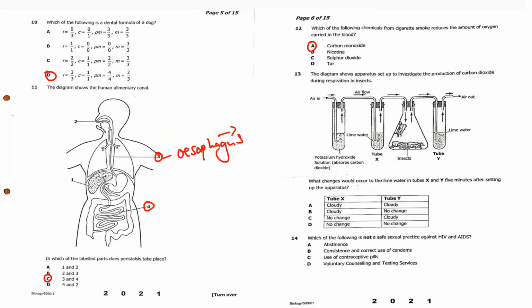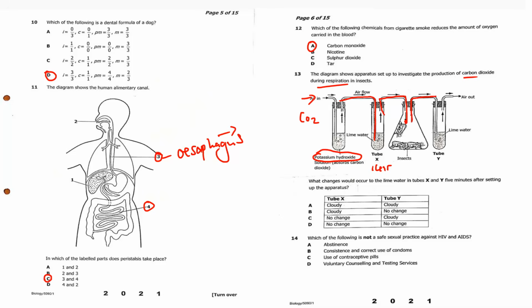13. The diagram below shows the apparatus set up to investigate production of carbon dioxide during respiration. So we've looked at this kind of equation at some point. So normally the air that is coming here, there will always be the hydroxide to remove. It can be soda lime or potassium hydroxide. Any hydroxide removes carbon dioxide from air. The air that comes contains oxygen, and you can test it from the first part here. It is passed through lime water in test tube X. So if carbon dioxide was removed, it stay what? It stay clear. Then when the air comes here, it is used by whatever organism here for respiration.